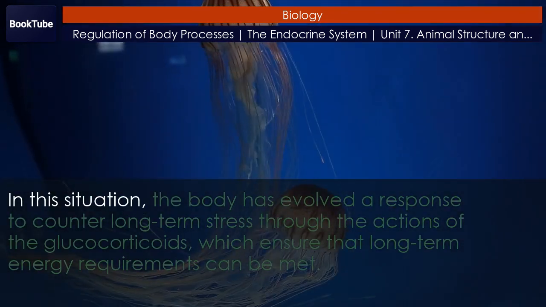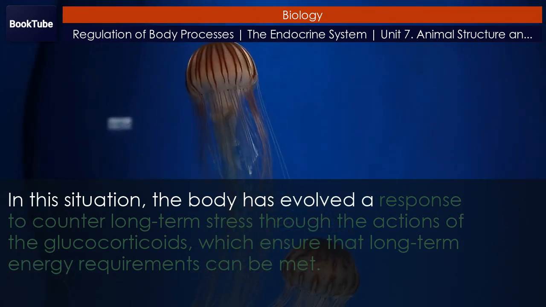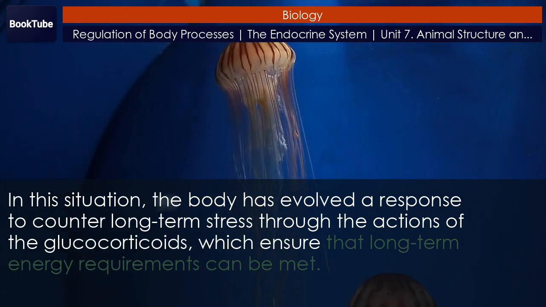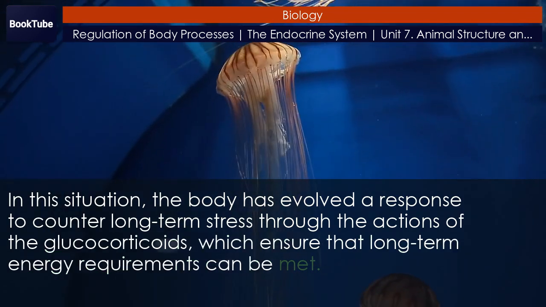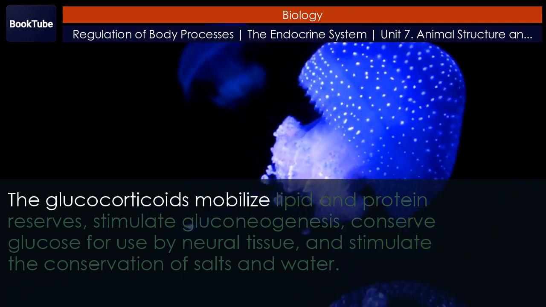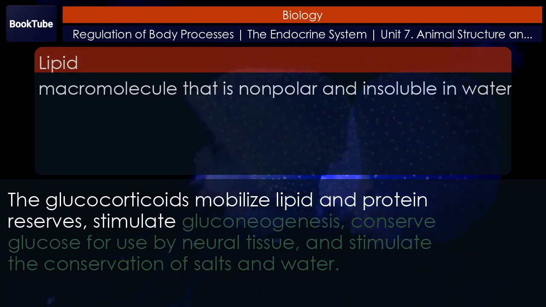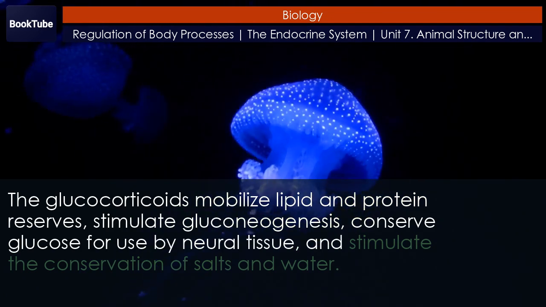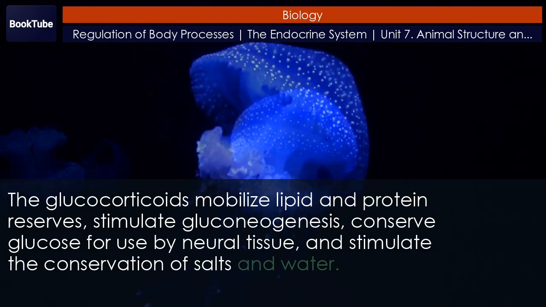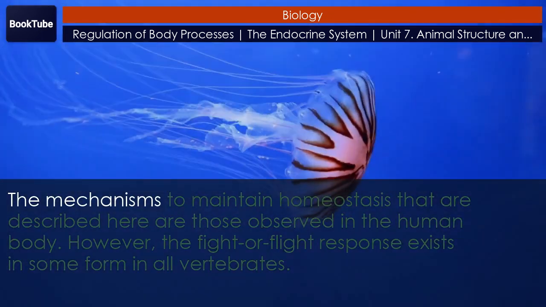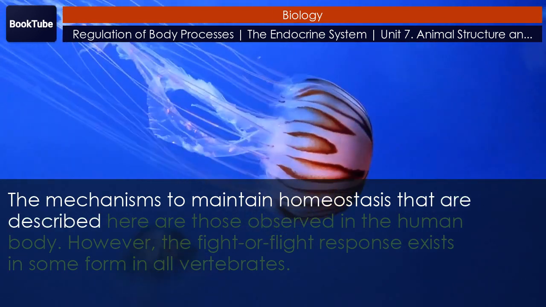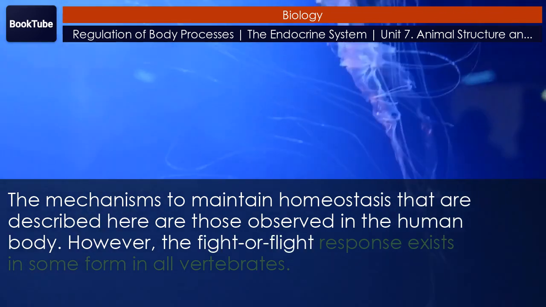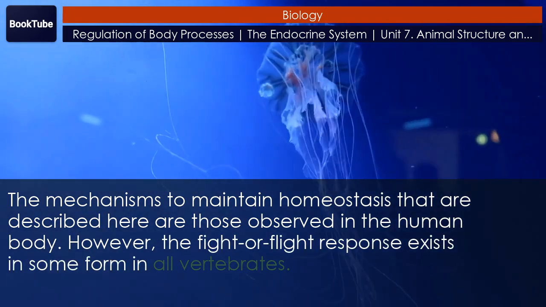In this situation, the body has evolved a response to counter long-term stress through the actions of the glucocorticoids, which ensure that long-term energy requirements can be met. The glucocorticoids mobilize lipid and protein reserves, stimulate gluconeogenesis, conserve glucose for use by neural tissue, and stimulate the conservation of salts and water. The mechanisms to maintain homeostasis that are described here are those observed in the human body. However, the fight or flight response exists in some form in all vertebrates.